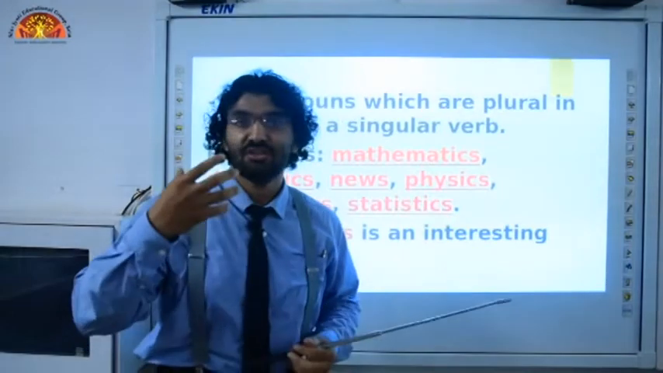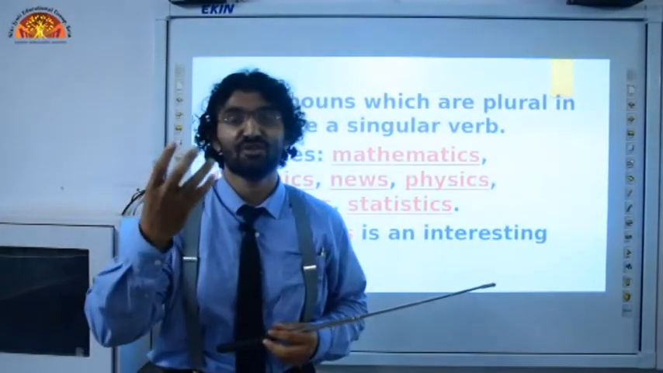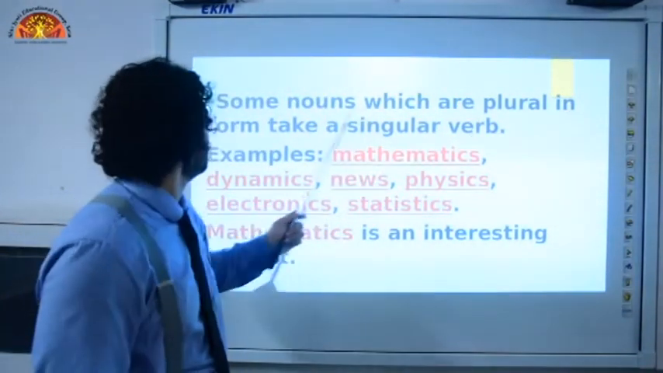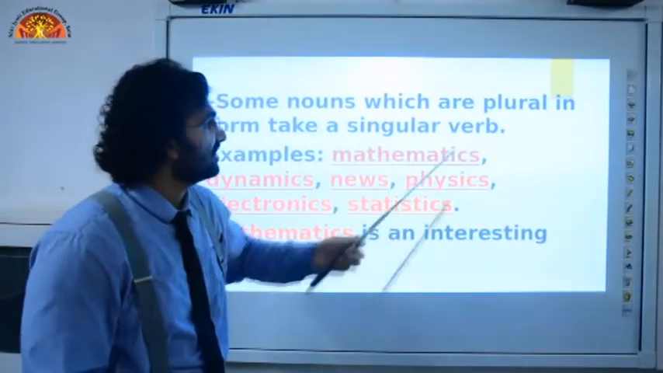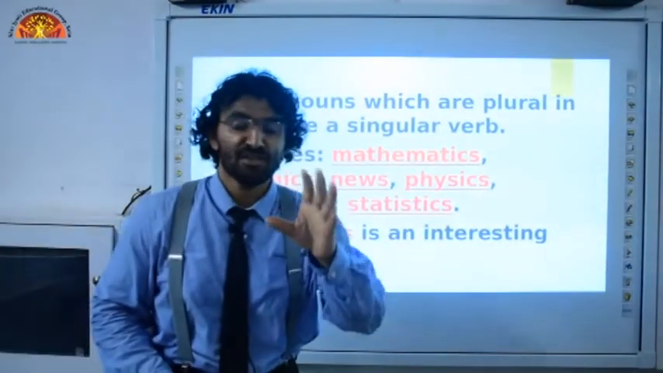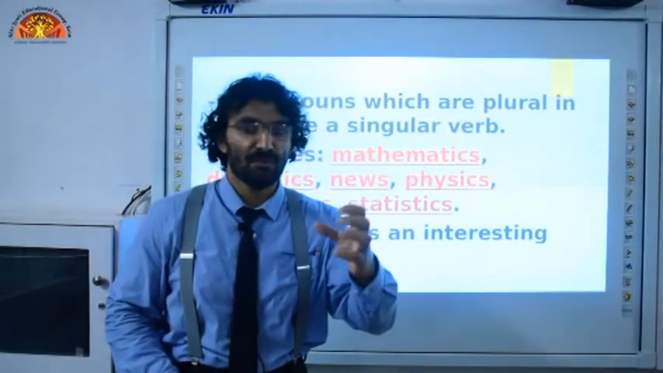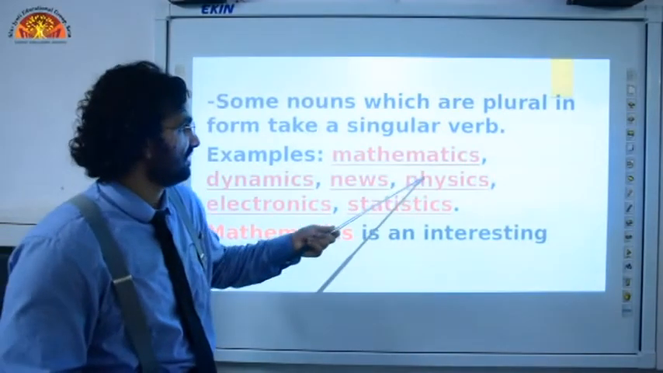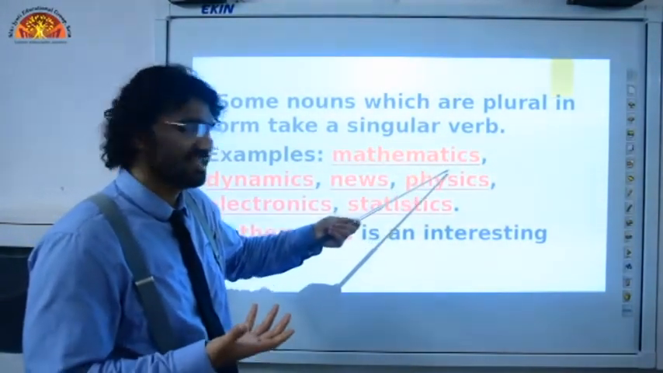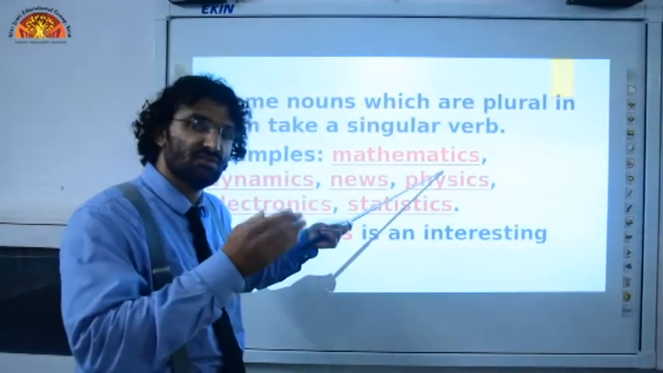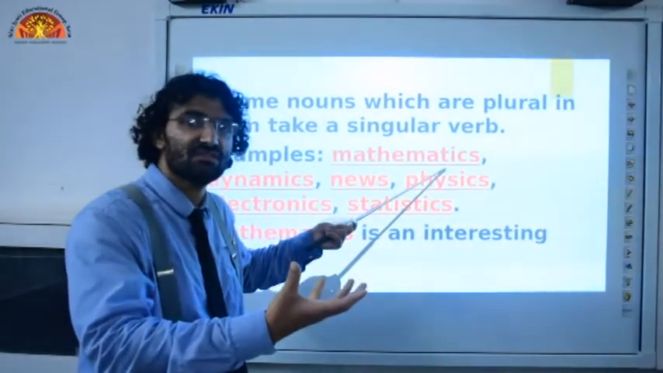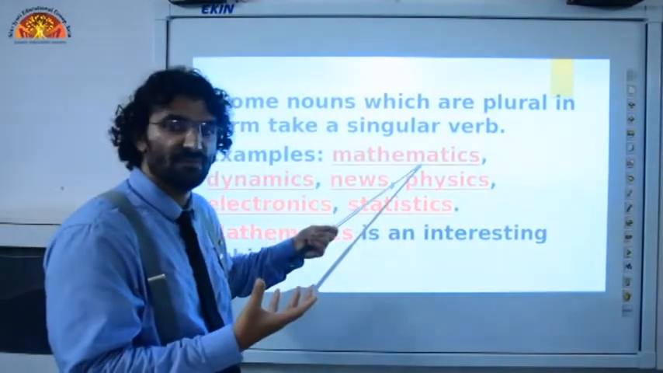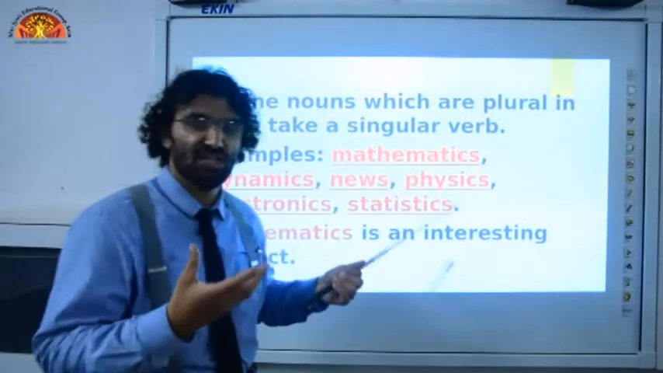This is going to help you speak very good English, and you're going to score very good marks in exams. Some nouns which are plural in form take a singular verb. There are some nouns which are plural in form, but we always use the singular form of verb with them. We are going to see them one by one. Mathematics. This looks like plural. Yes, it is plural, but this is the rule. This comes under the rules of exceptions, that we will always use the singular form of verb with them. For example, mathematics is a very dangerous subject.